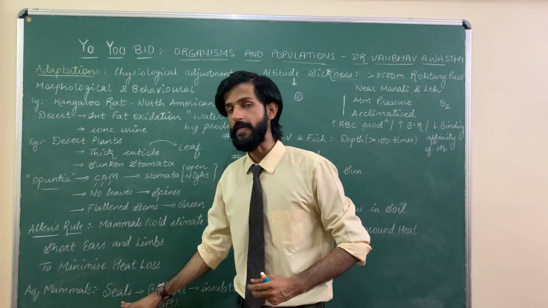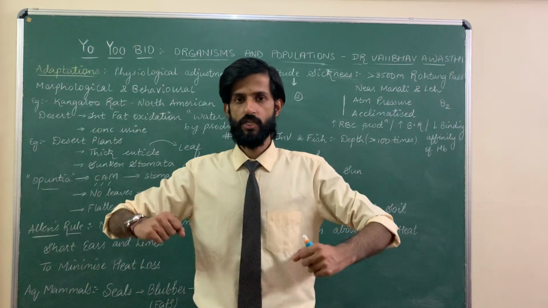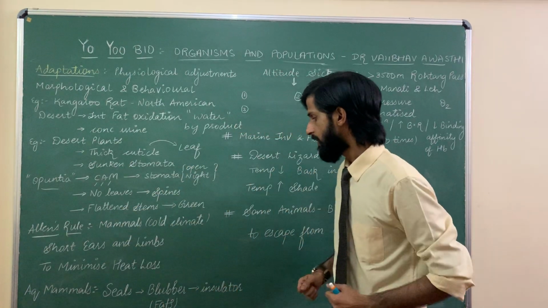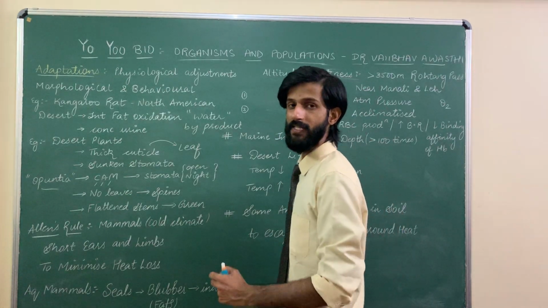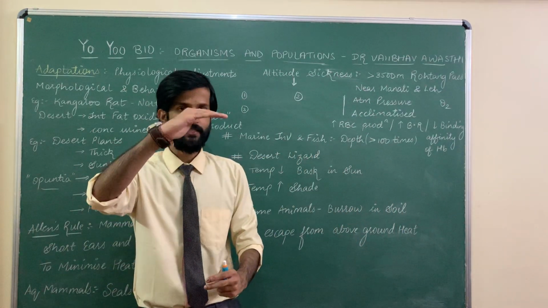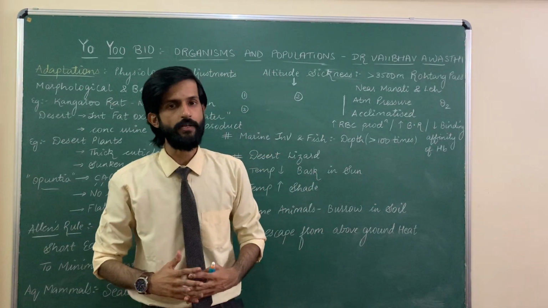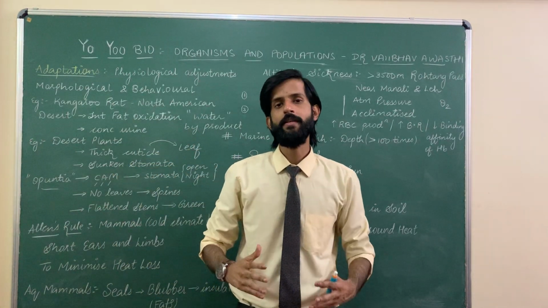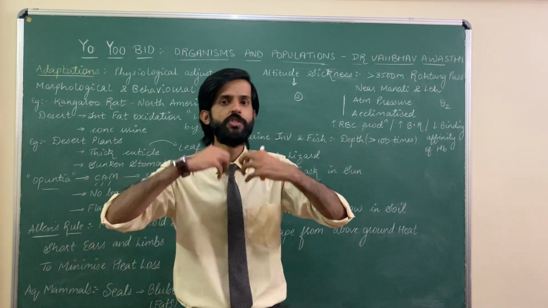Aquatic mammals like seals. You must have seen seal. That's an aquatic mammal. The body is very fatty. Now seal has this layer of fat called blubber. Blubber is a thick layer of fat which is present just beneath the skin. And this blubber is acting like an insulator. Now insulator means it does not allow the heat to get lost into the environment.